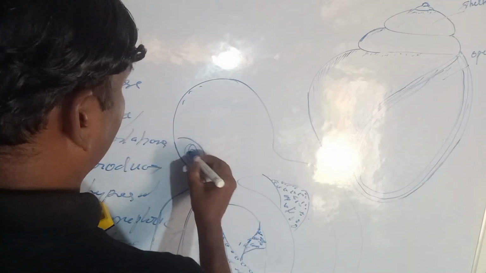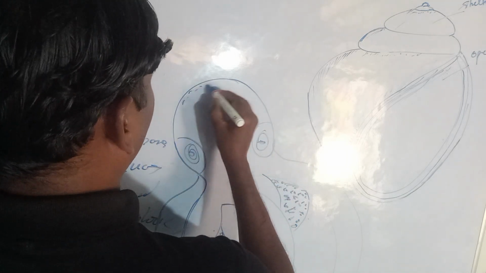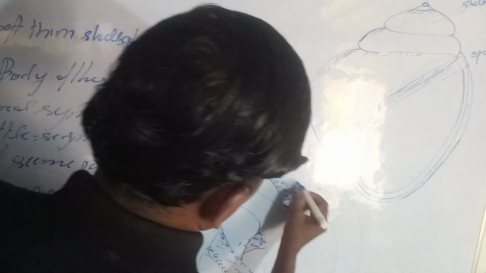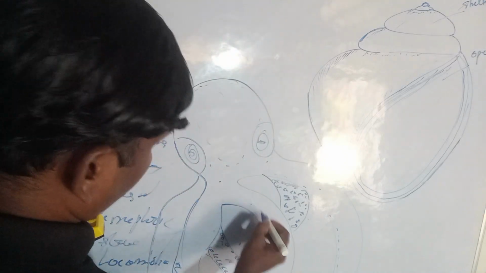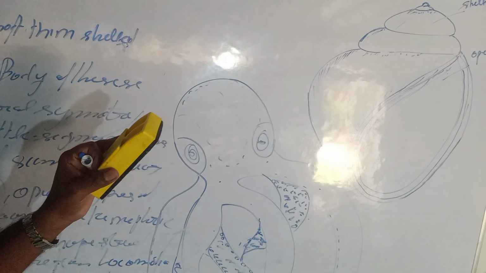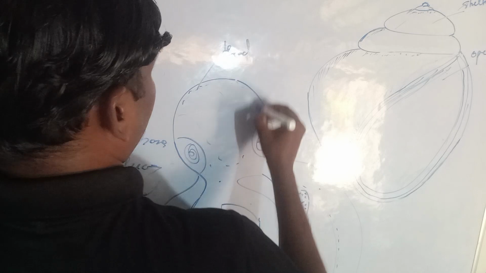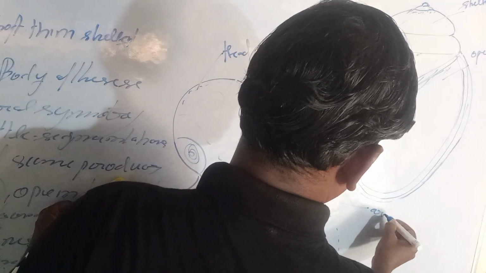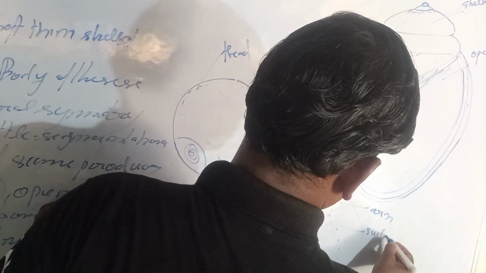These are the eyes structures. So here is the structures of octopus. Head, eyes, arm and sucker are available here. This is a head, this is eyes, this is arm, and this is sucker. Here is the arm, and the sucker is available here.